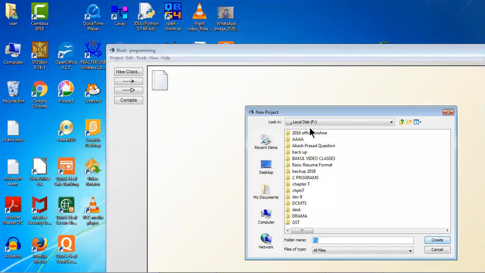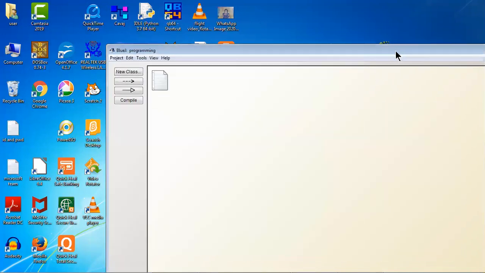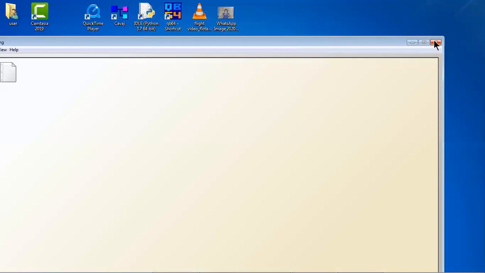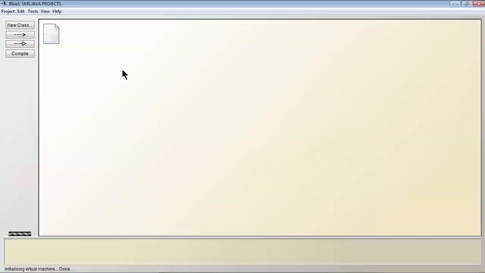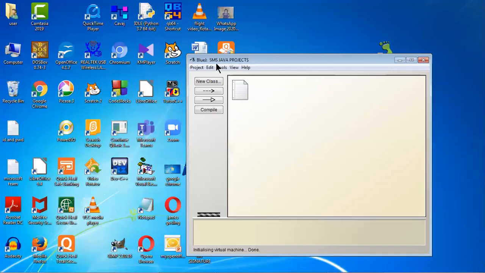Now, by default F drive is chosen. Let it be F drive. Let me write here SMS Java projects. You can give any name as per your desire. SMS means St. Mary's School Java projects, and then let me click on the create button. Let me close this one and maximize this one. Now you can see the project name, SMS Java projects, appears on the top left side of the BlueJ window.